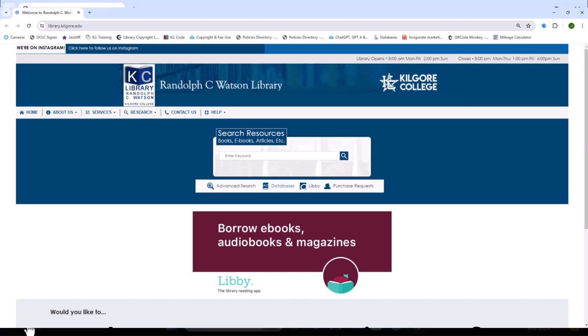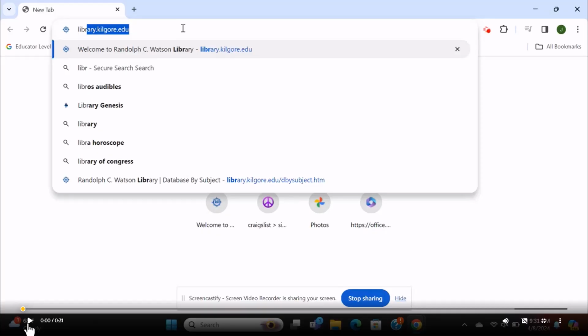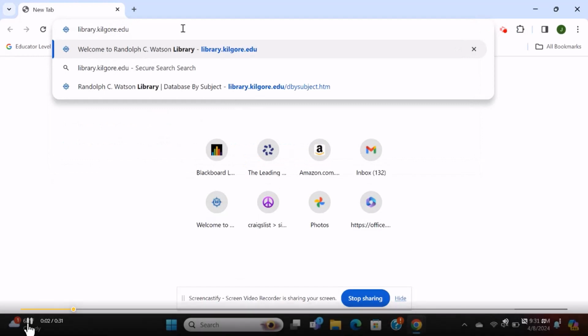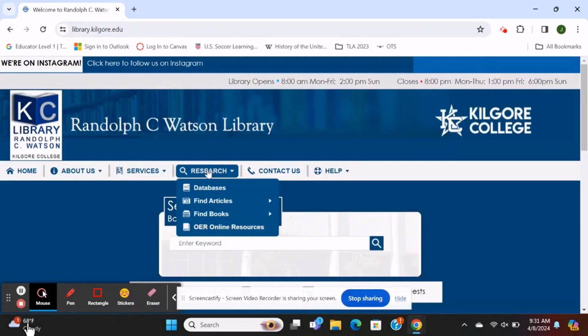If you are off campus, which most of you are, you will need to log in to access the databases. If you are on the Kilgore College campus and connected to one of our Wi-Fi networks, you will not have to log in. But in order to log in, we will still start at the library's website, library.kilgore.edu. You can find the databases under Research or directly under the search bar.